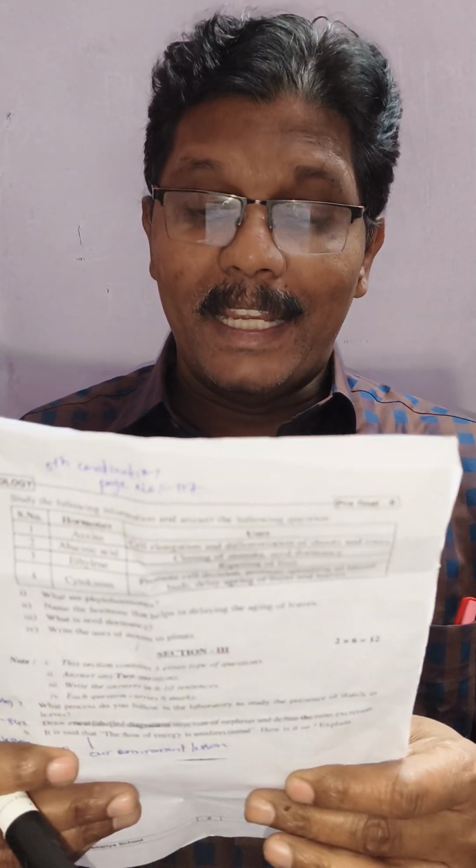The second question: how will you fight against female foeticide? The direct answer is, first point, stop female foeticide, save the girl child. Second point, stop sex determination.